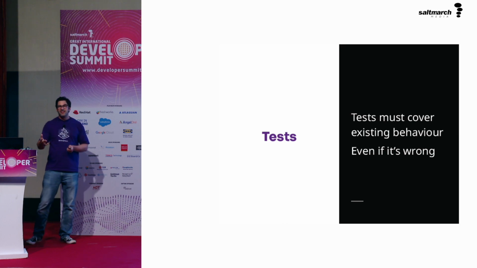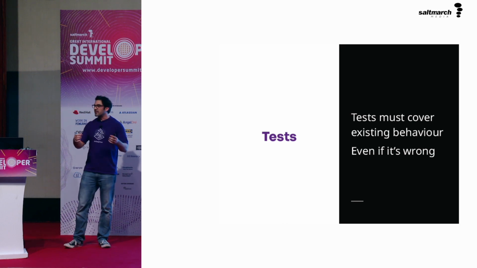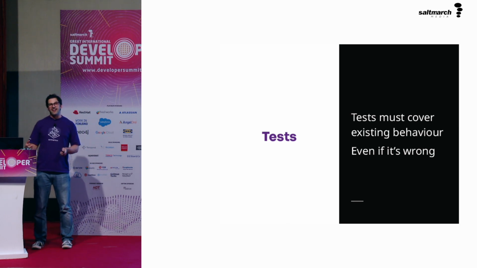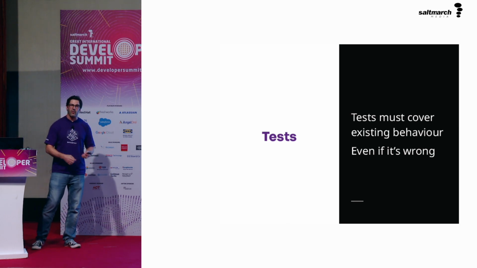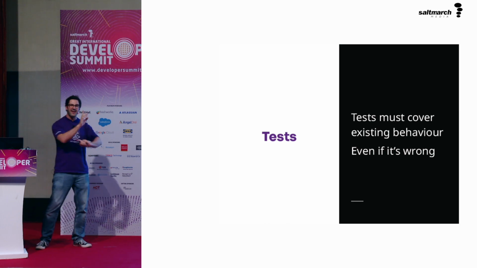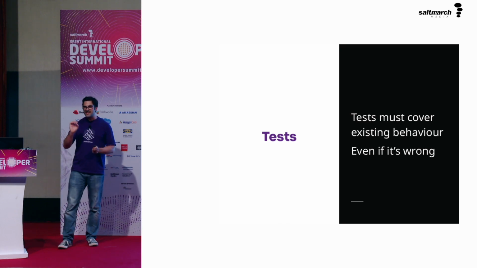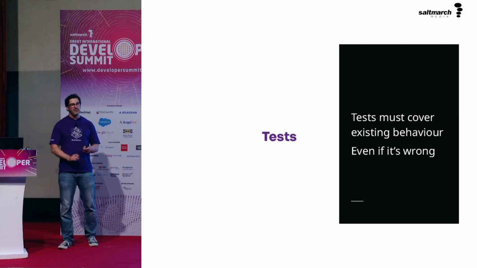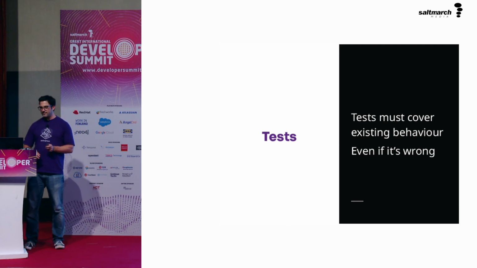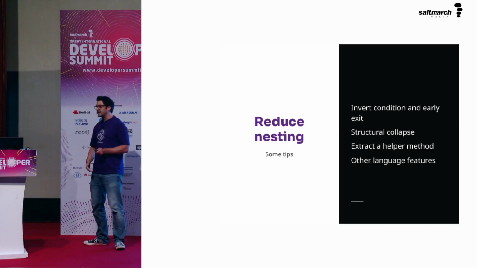And on that note, tests actually must cover all the existing behavior. You might have been assigned a bug, something to fix in this code, but if you're going to refactor the code, then your tests must cover what it's doing right now. If we change the tests and the code at the same time, we can't really know that we had what was happening beforehand. And so you must test the existing behavior even if it is wrong. Refactoring is a separate step to changing your actual implementation. And so once you have got those tests in place, once you're ready to go, it's time to refactor.